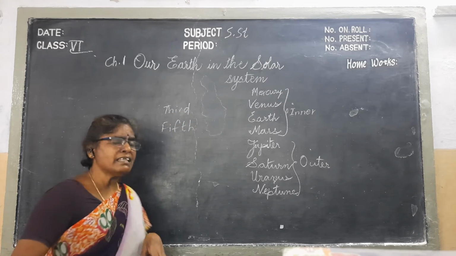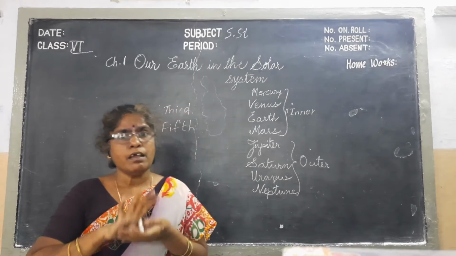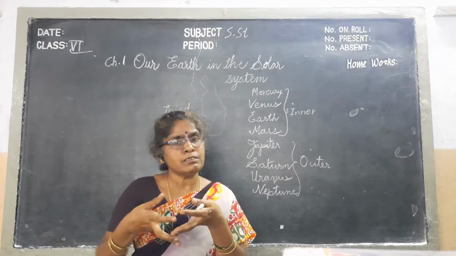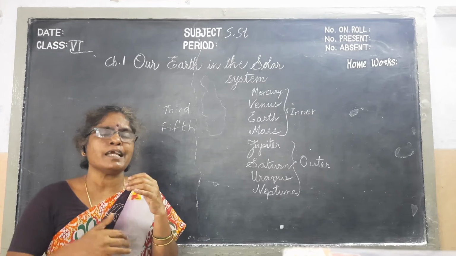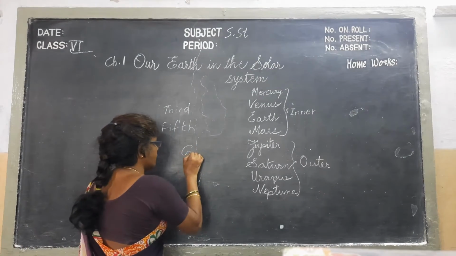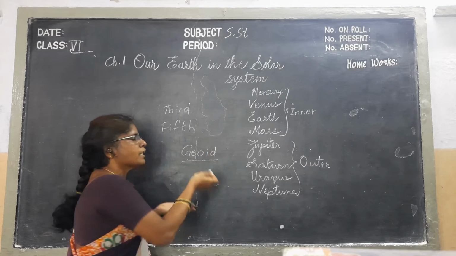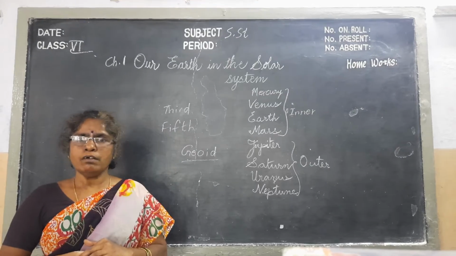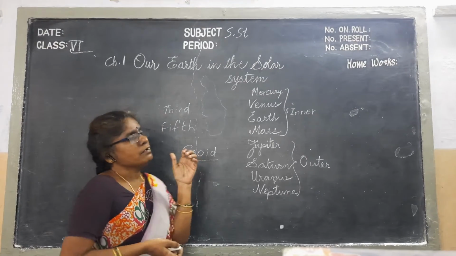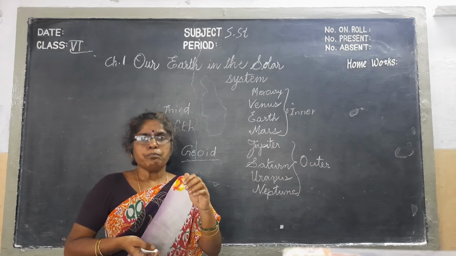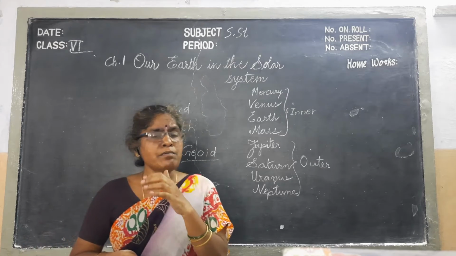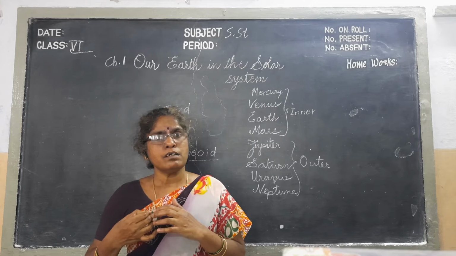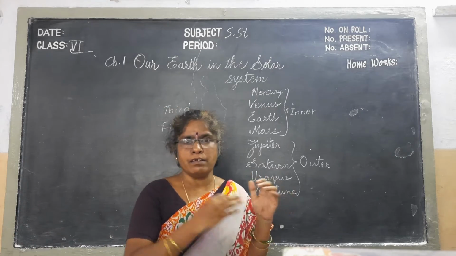And now we will see the shape of the earth. At the poles it is flattened, and in the middle it bulges. So that's why we call the shape of the earth a geoid. What is that? Geoid. That means earth-like shape. In this geoid, the environment and the structure of earth is suitable for living.